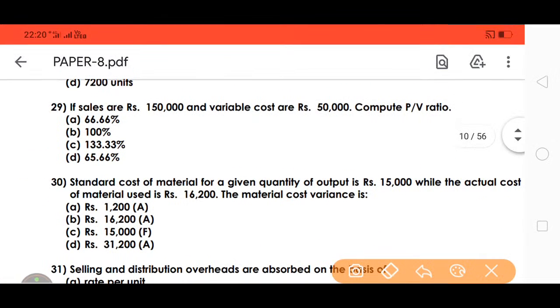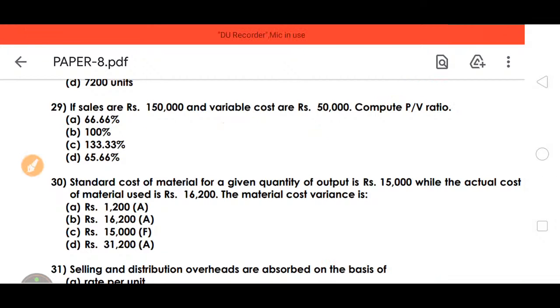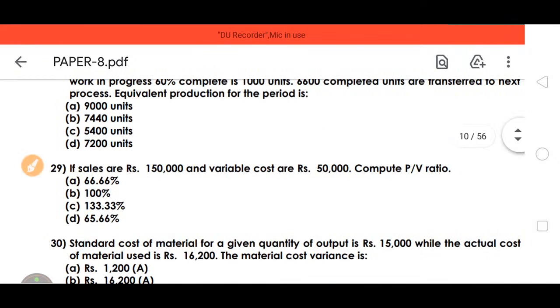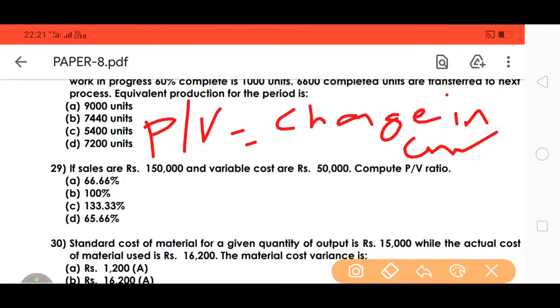Here, if the sales is 1,50,000 and the variable cost is 50,000, compute the PV ratio. What is meant by PV ratio? PV ratio equals change in contribution divided by change in sales.